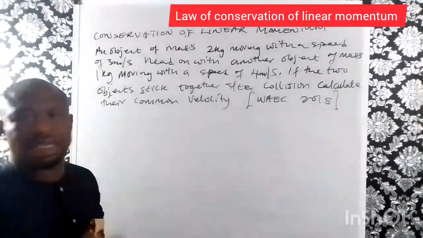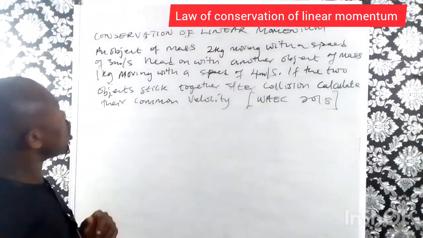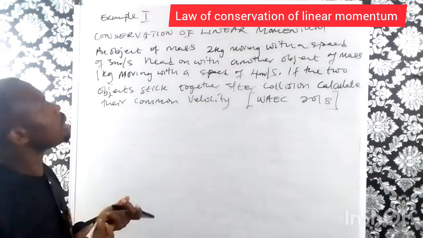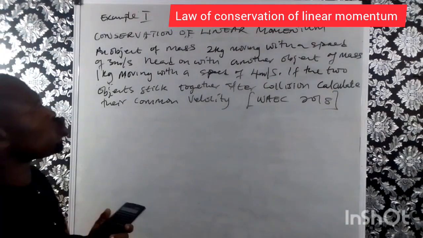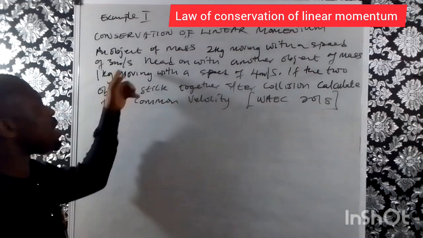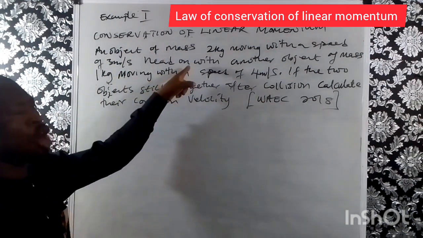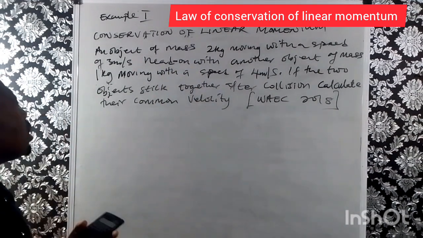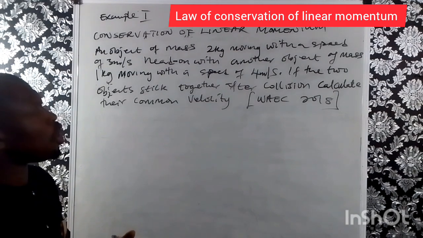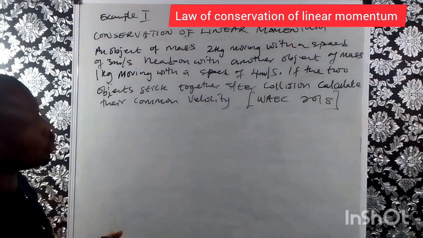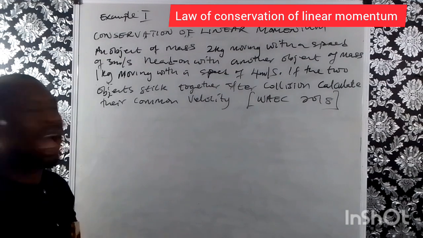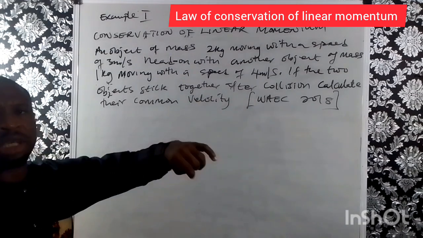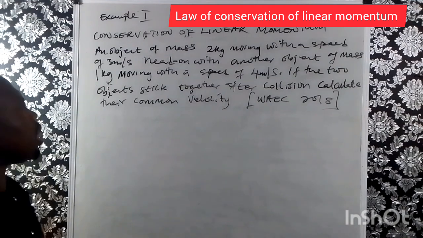Okay. Now, let us take 1 or 2 calculations. Consider this first question, example 1. An object of mass 2 kg moving with a speed of 3 meters per second collides head on with another object of mass 1 kg moving with a speed of 4 meters per second. If the 2 objects stick together after collision, calculate their common speed. And of course, this question came out in May/June 2018. Now, solution.